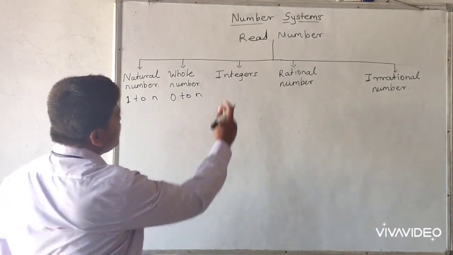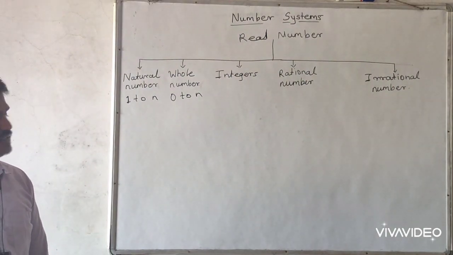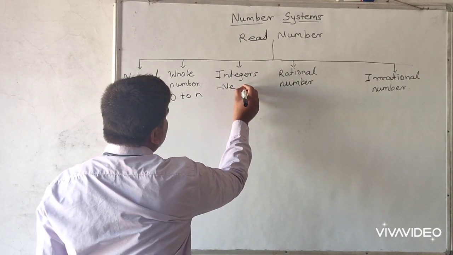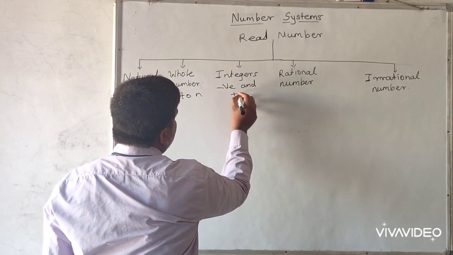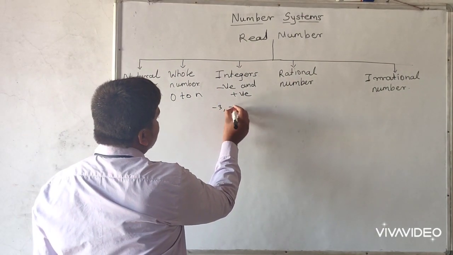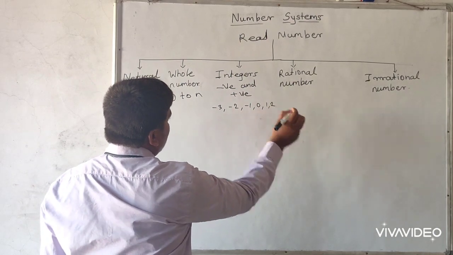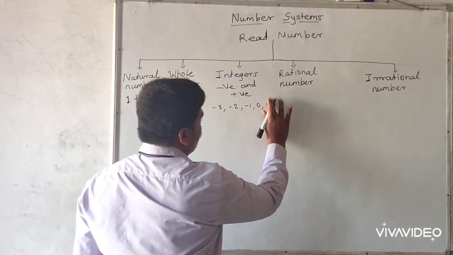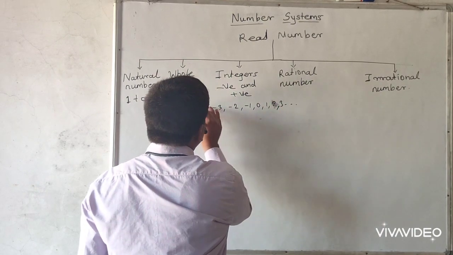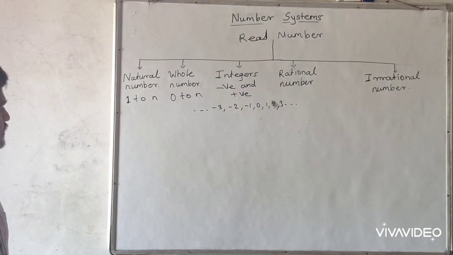Next one is integer. Integer means negative and positive numbers. All negative and positive numbers are contained in integers. For example, -3, -2, -1, 0, 1, 2, 3, and so on up to infinity on both sides. These are all numbers contained in integers.